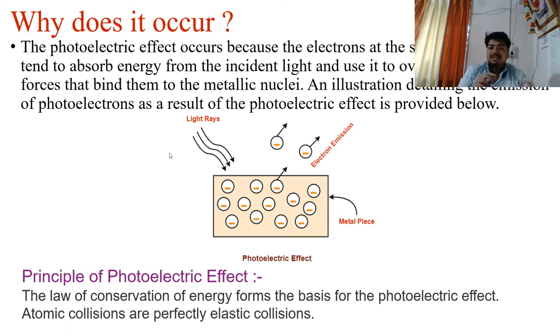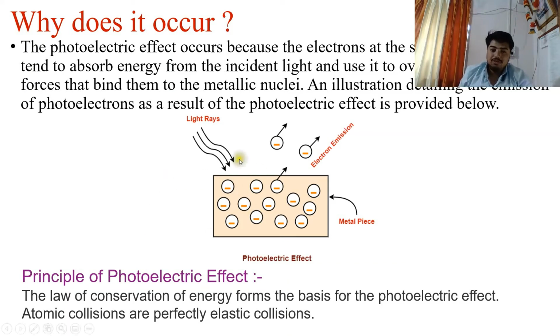Now the smallest particle of light is called a photon, right? Light is made up of photons. Now when these photons get incident on this metal plate, they have some energy, right? When they collide with this metal surface, the same energy is absorbed by the free electrons in the metal surface here. Metal is generally electropositive, that is, it has a large number of free electrons ready to flow on application of potential. That is, they are the basic conductors.